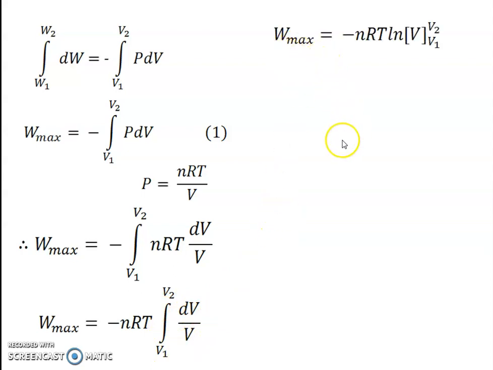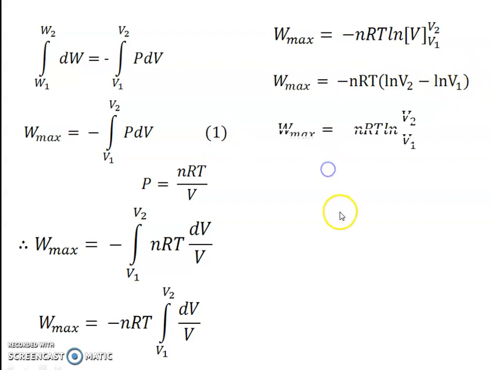It means W max is equal to minus nRT integration of this term, it is equal to ln. Ln means log to the base e, ln V, it is a function of V1 to V2. So W max is equal to minus nRT ln V2, that is log to the base e V2 minus ln V1, or W max is equal to minus nRT ln V2 upon V1.